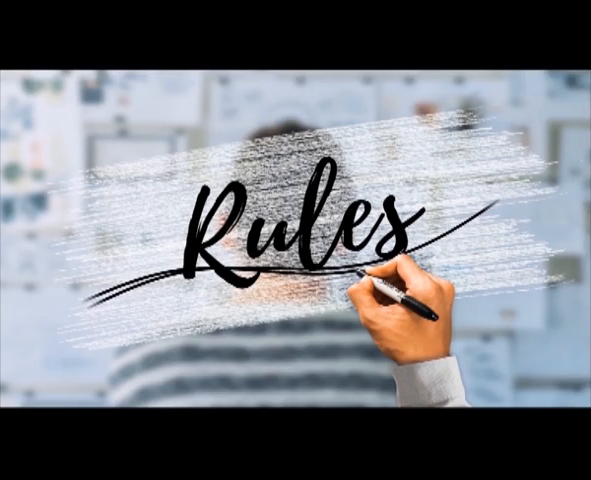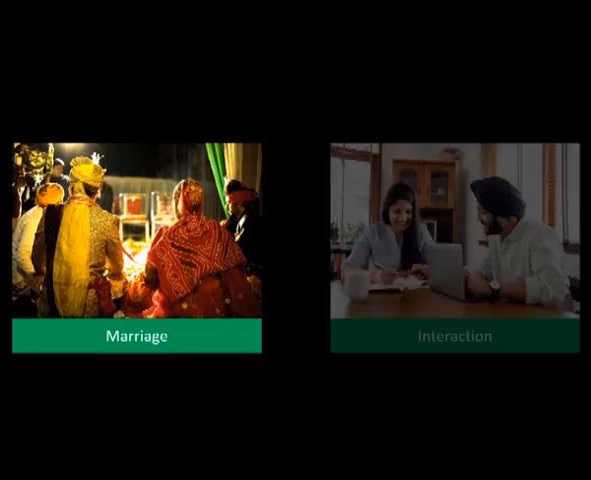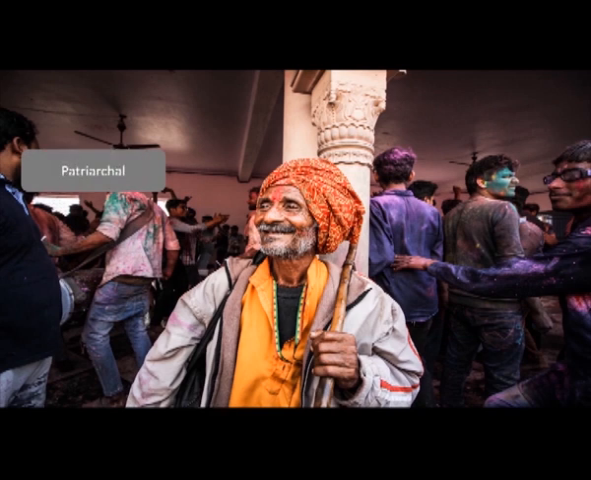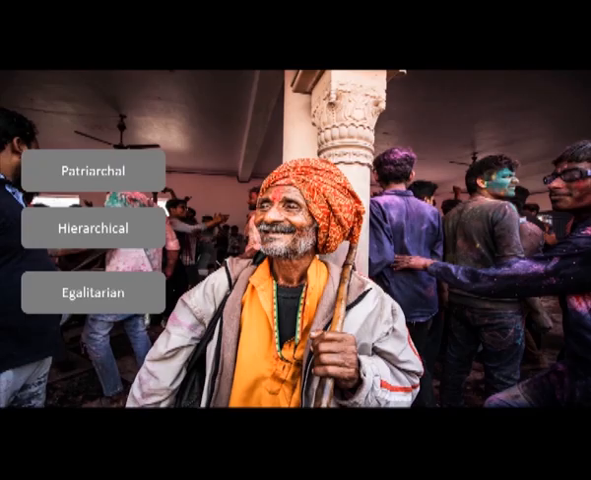Now, as humans we live in societies, and all societies comprise what we call a set of relationships. These relationships are held together by what are known as norms and rules. For example, there are norms of marriage, there are rules of interaction, there are values that inform those rules and norms, whether a society is patriarchal, hierarchical, or egalitarian, that is, where there is more equality. All these define different kinds of societies.